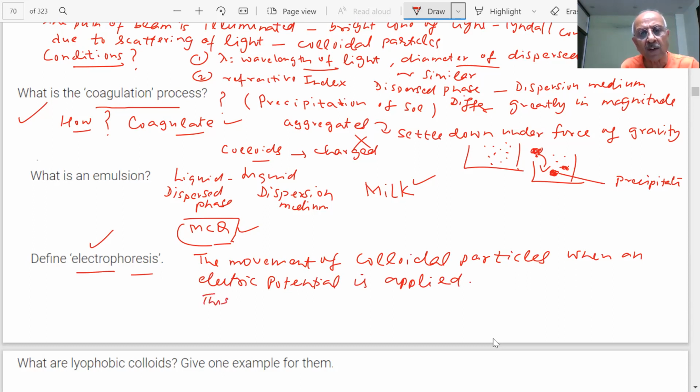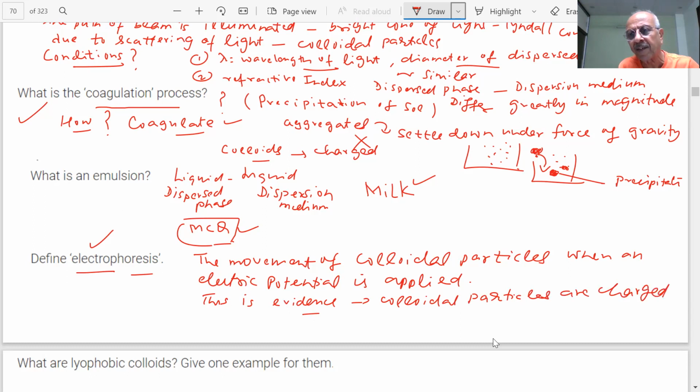This is evidence also, because in assertion and reasoning type questions, this will become important. This is evidence that colloidal particles are charged particles.